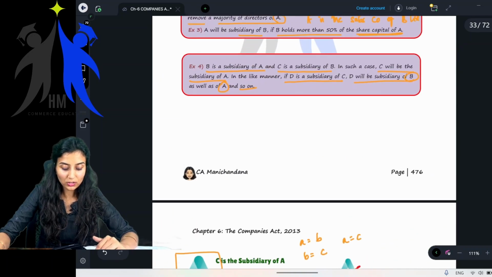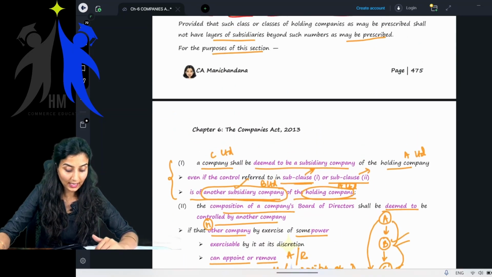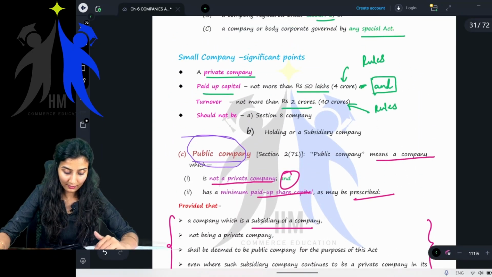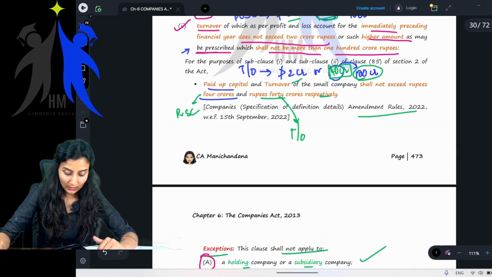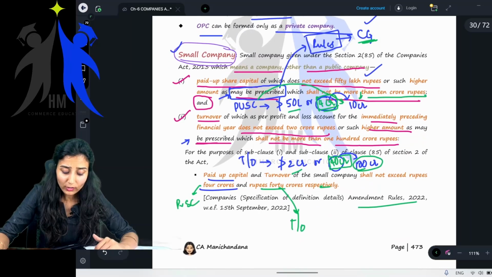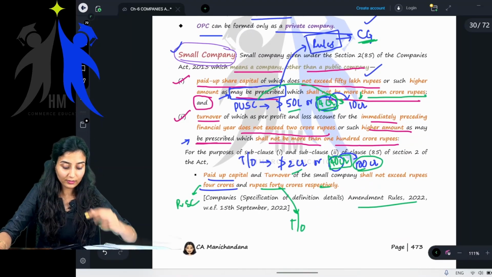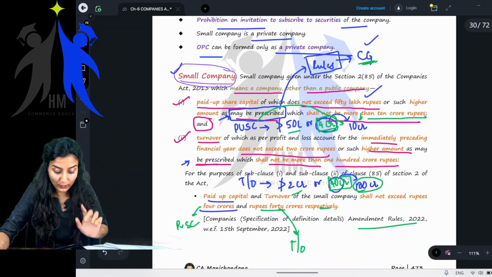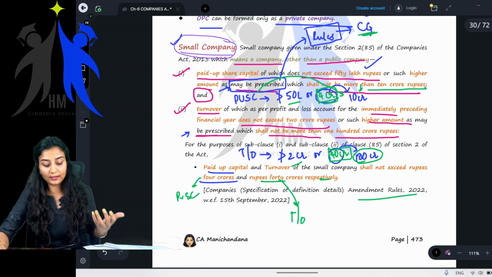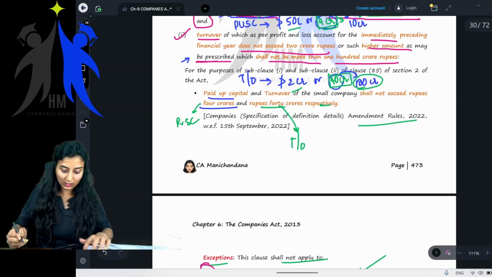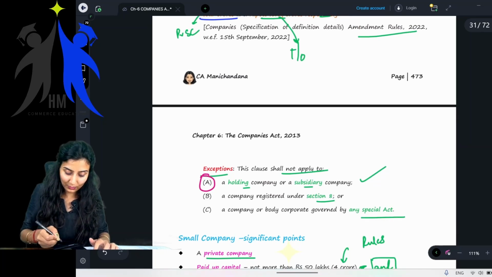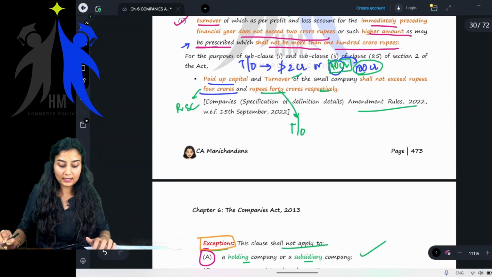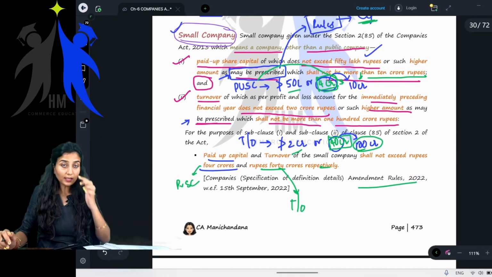So if you have understood holding and subsidiary, let's get back to yesterday's topic, which I have not completed, that is small company. Do you all remember what is small company? Have you revised, children? Okay, if you have revised, very good. Let me tell it to you again, because I cannot skip the main thing and come to exceptions. First let us discuss what is a small company and later we can go ahead.